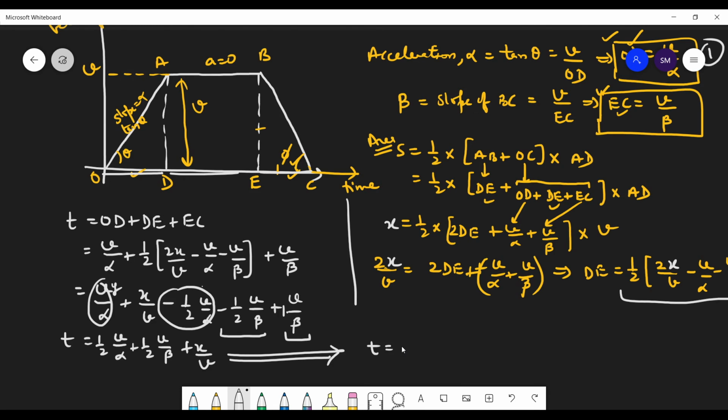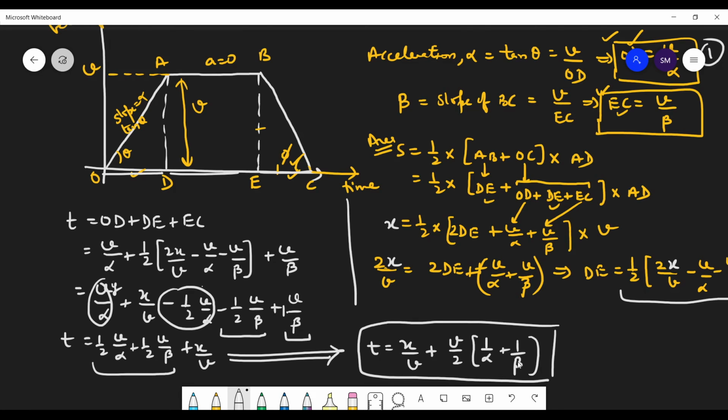T equals x by V plus, I can take half common, and V also I can take common. From these two terms, V by 2 is common. So I get 1 by alpha plus 1 by beta. So this was what I was supposed to prove.